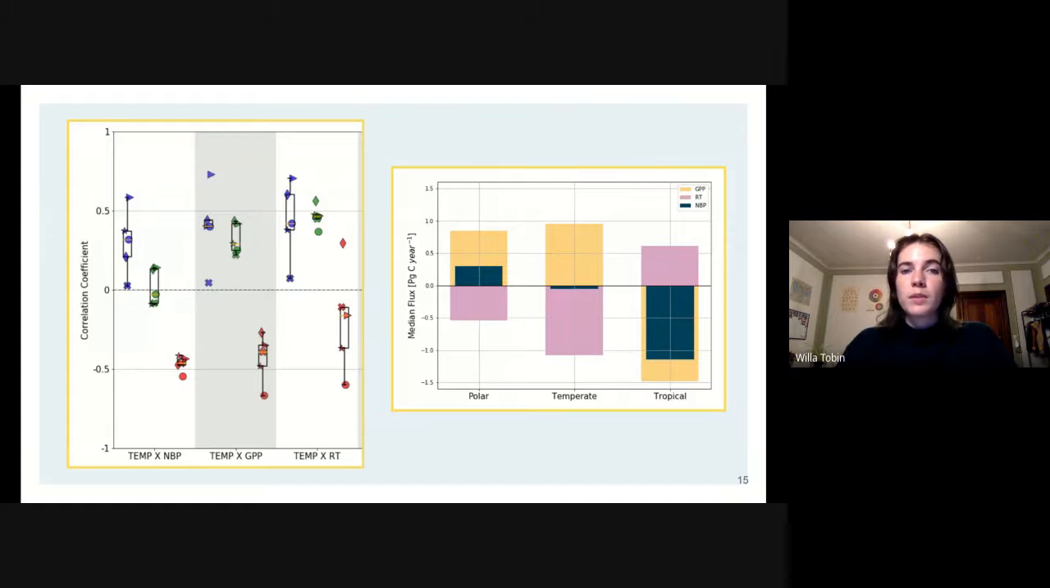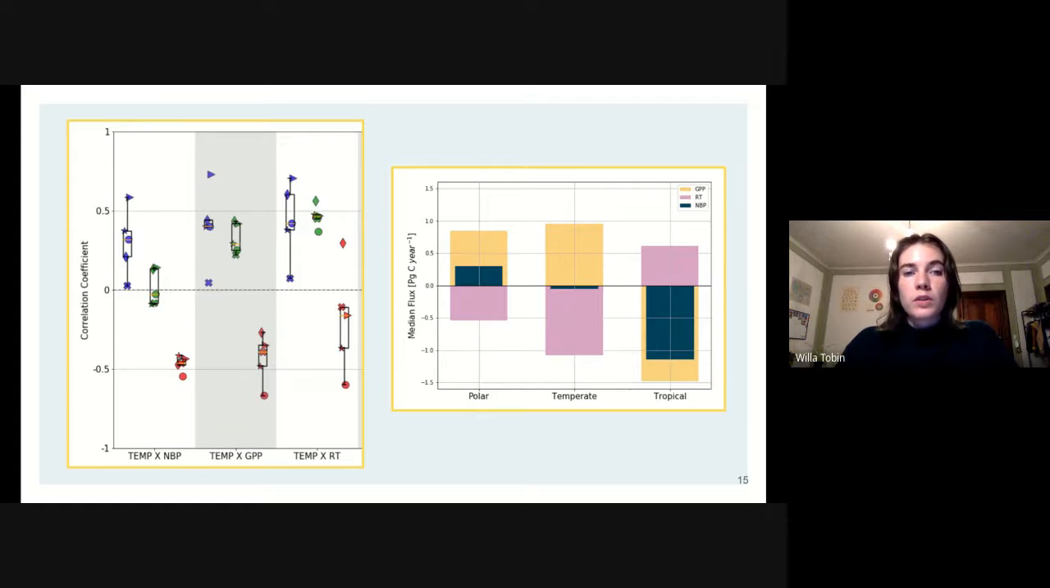Focusing on the first 3 columns, the models show modest positive correlations for the temperature and GPP and temperature and RT for the polar and temperate regions. The slope of the linear fit of the median model for each temperature correlation is used in the figure on the right. For the temperate region, the temperature and GPP and temperature and RT fits have similar magnitude slopes, shown in yellow and purple, respectively, in the right figure, which results in a net 0 correlation of NBP, shown in black in the right figure.